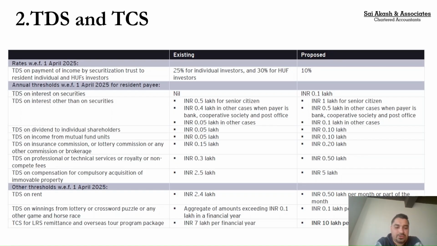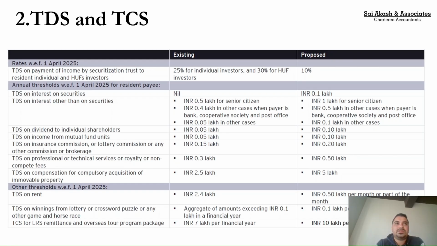Other thresholds, if you talk about, the existing structure was if you are paying rent of more than 2,40,000 a year, you need to do TDS. Now they have changed the limit, they have widened the scope. In the market and even in the budget speech, madam had made a mistake wherein she stated straight away that up to 6 lakhs there is no need to deduct TDS, but that is not how the law is written. In the law, it is written that if you are paying more than 50,000 per month or part of the month to somebody as rent, you need to do TDS.